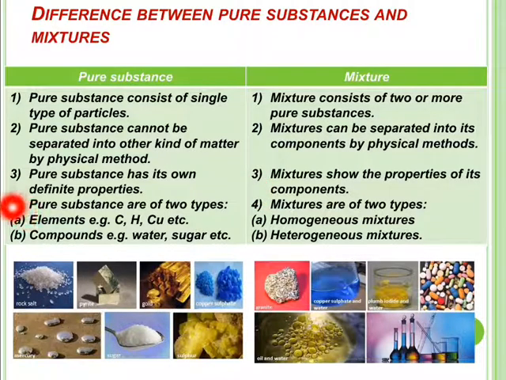Pure substances are of two types, elements and compounds, whereas mixtures are of two types, homogeneous mixture and heterogeneous mixture. And these are the various examples of pure substances with pictures, and these are the various examples of mixtures shown in these pictures.